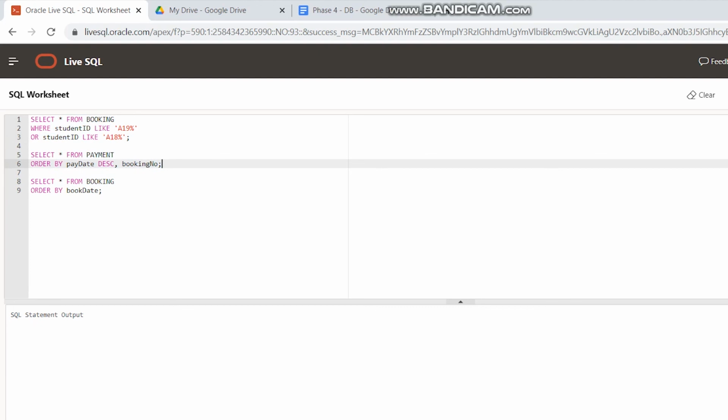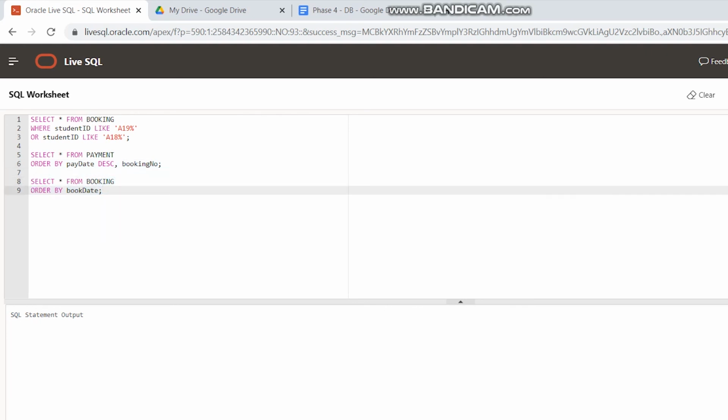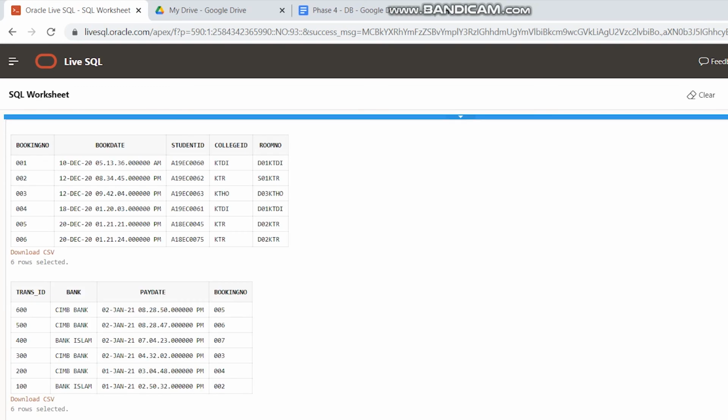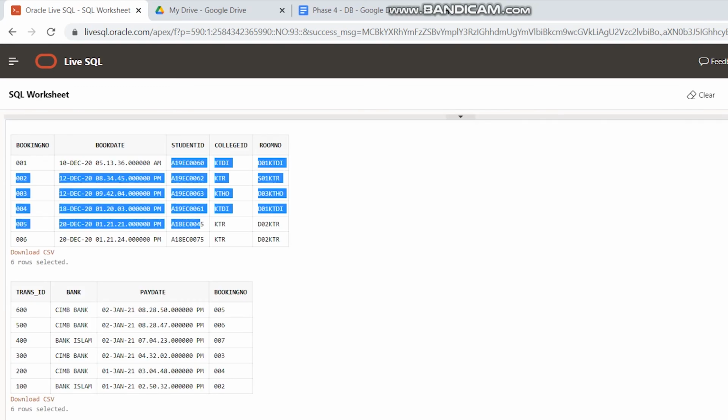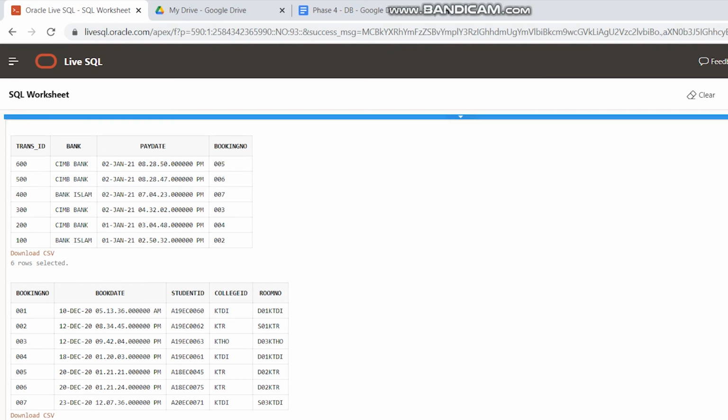Next, they can view the payment statement that students make, ordered by the pay date in descending order, while the booking number is in ascending order because we don't declare anything here, so the default is ascending order. Same here, they can select from the booking table and view it following the ascending order of the book date. For the first table, we only have the students starting with A19 and A18. Next the pay date is in descending order, 2 January and then 1st January and below, and here it follows the ascending order. And here is the book date that follows the ascending order.